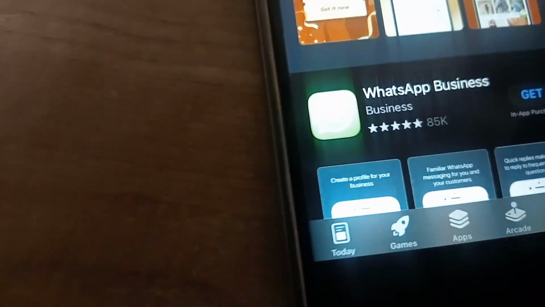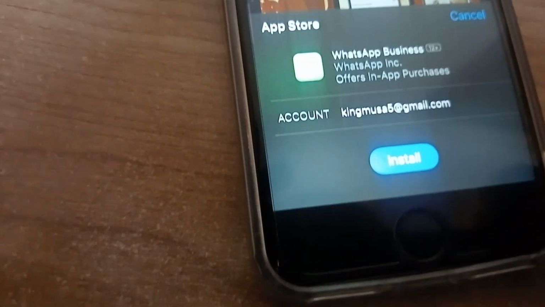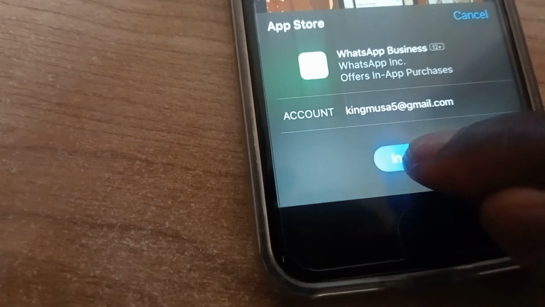Then when we continue, after continuing, I'm gonna say get. Then I download WhatsApp for Business. Okay, say install. Now it asks me for the password. I'm gonna put in the password.